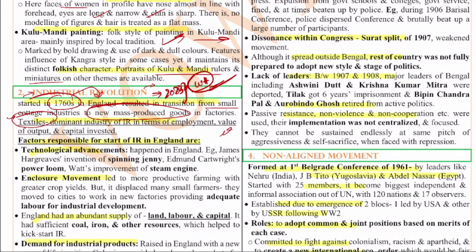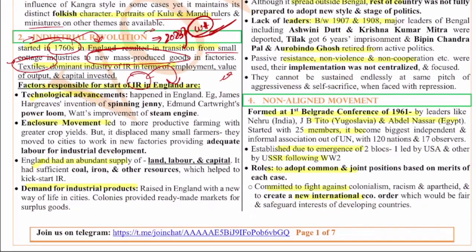And what are the factors responsible for the start of the industrial revolution in England? They are the technological advancements like the steam engine by Watt, the power loom invented by Edmund Cartwright, and the spinning jenny by James Hargreaves. All of these things helped in the development of the industrial revolution in England.